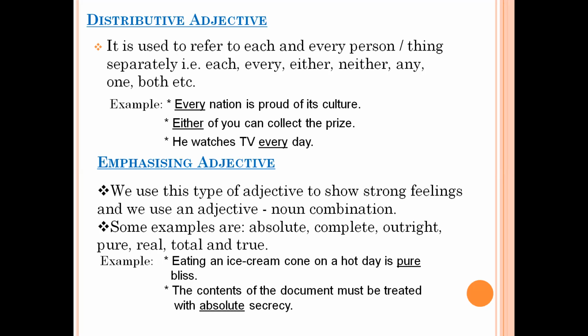Let's see the sentences. Eating an ice cream cone on a hot day is pure bliss. Here, bliss is a noun, and pure is emphasizing this noun, bliss. That is why pure is an emphasizing adjective. Similarly, the contents of the document must be treated with absolute secrecy. So the word absolute is emphasizing the noun secrecy. Means they should be kept secret. So here we are emphasizing the noun secrecy. That is why absolute is an emphasizing adjective.